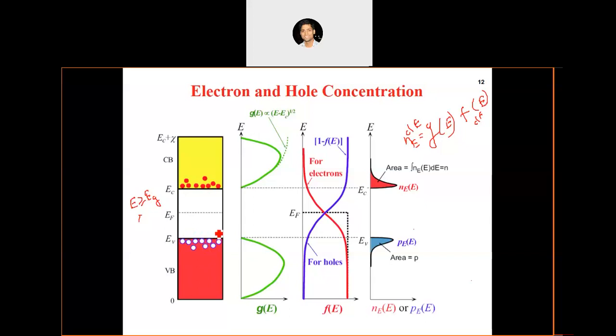If there were energy states available, the electron could go first here, then here, and it could take any amount of energy. In this case, the energy will not be absorbed unless it is greater than the band gap of the material, because the electron has to go directly from here to here. It cannot stay for any moment in this energy gap, so it cannot take any energy which is in this gap. It can absorb energy only when it is greater than the band gap, because it has to at least jump from the valence band edge to the conduction band edge, and that corresponds to the band gap of the material.